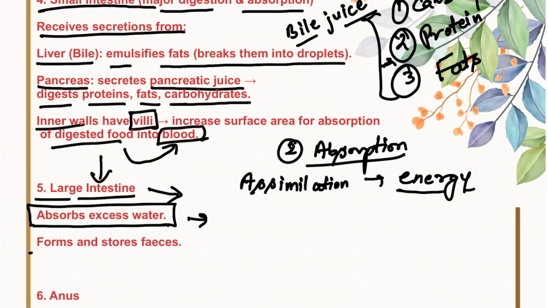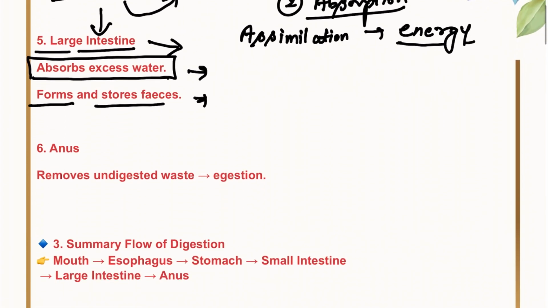Now the remaining form is stored as a semi-solid waste known as feces, and then this feces is transferred to the anus, where egestion takes place. Okay, and this is the last part of the nutrition. It removes the undigested waste. I hope this is clear to you all.